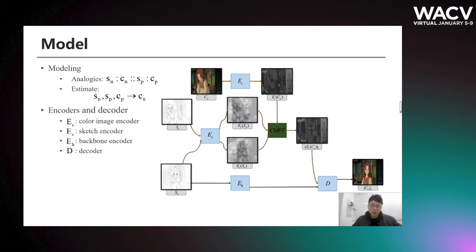SP and CP represent the keyframe sketch and the keyframe color image. SN represents the current sketch. CN is the unknown colored image of SN. The SP and SN are encoded by the ES. The color keyframe CP is encoded by EC. Then the 3 features are input into CMFT to get an estimation of the color feature of CN. Then we add it to the decoder as a reference to the generator.